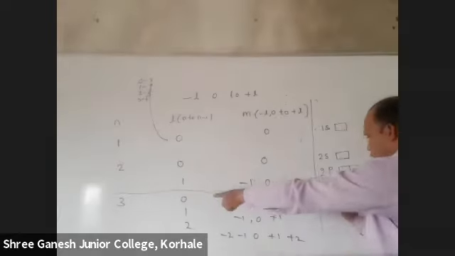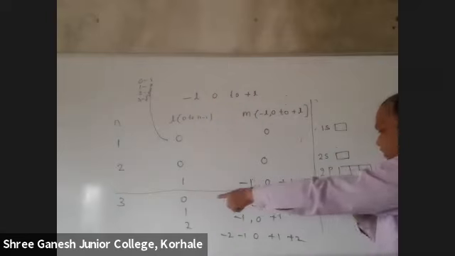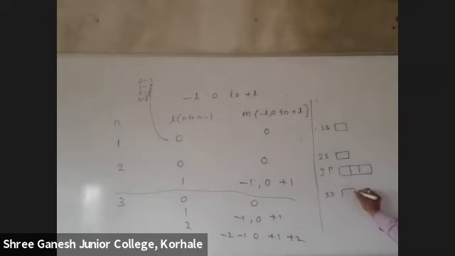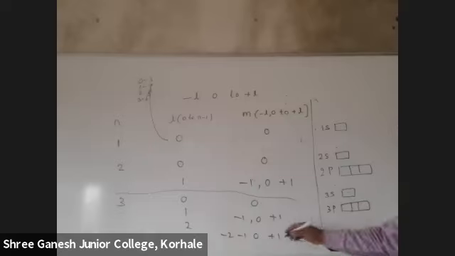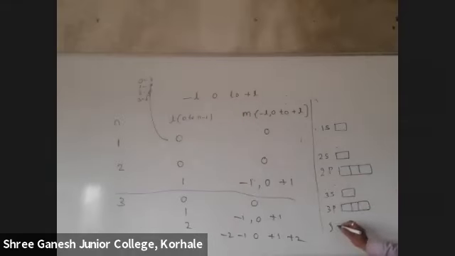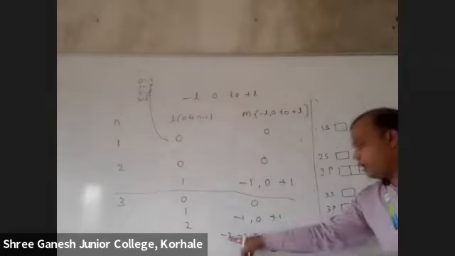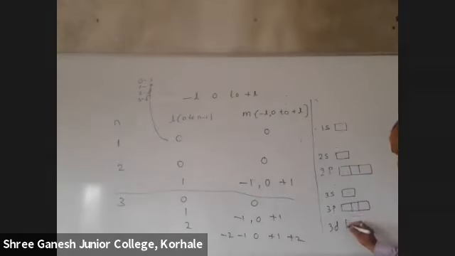Then this one, 3s, 0. Then 3p, 3 only. Then 2 means D, no? 1, 2, 3, 4, 5 boxes.